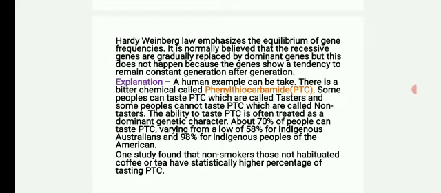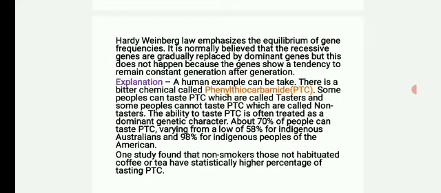Hardy-Weinberg law emphasizes the equilibrium of gene frequencies. It is normally believed that the recessive genes are gradually replaced by dominant genes, but this does not happen because the genes show a tendency to remain constant generation after generation. Hardy-Weinberg law is explained by taking a human example.